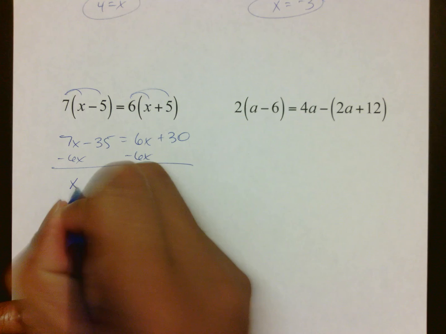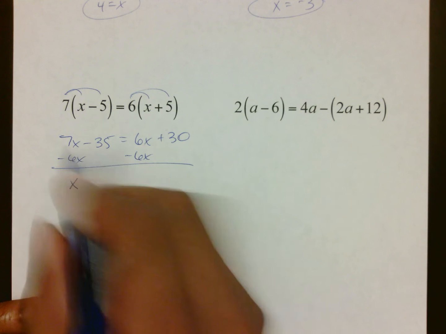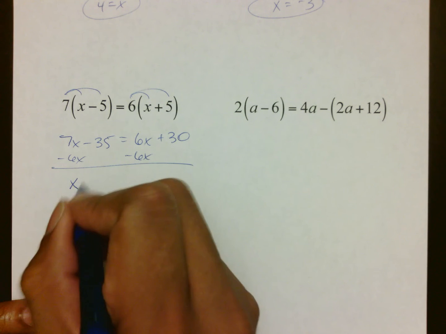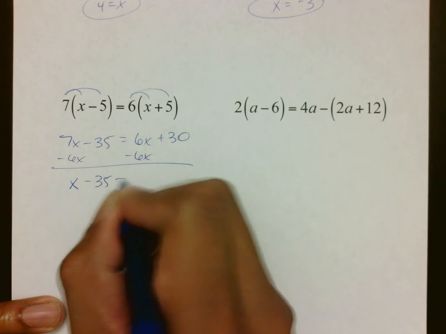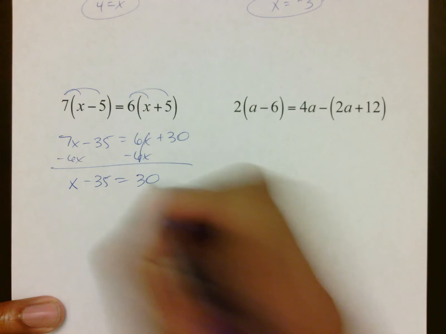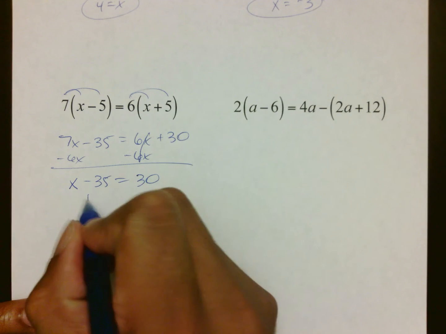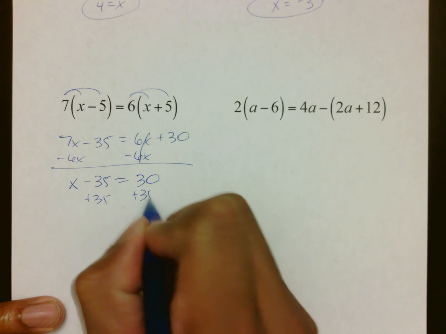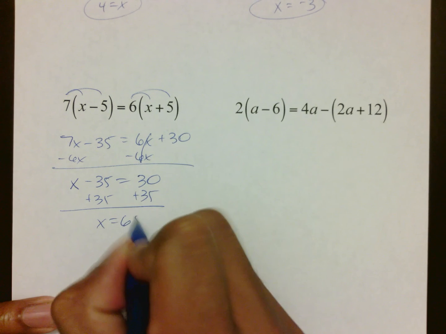7x minus 6x is 1x, but you do not need to write the 1. Don't ever write the 1 because it kind of confuses things. Minus 35 equals, that's gone, 30. Then you add 35 to both sides, getting x equals 65.